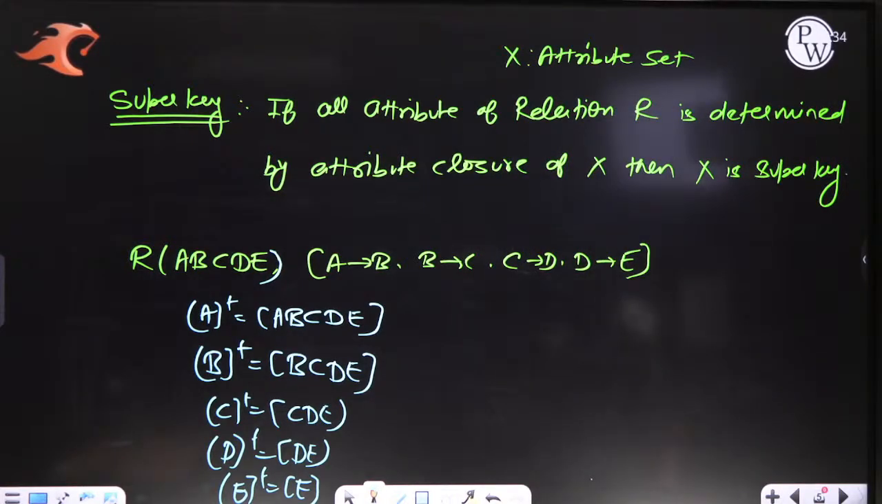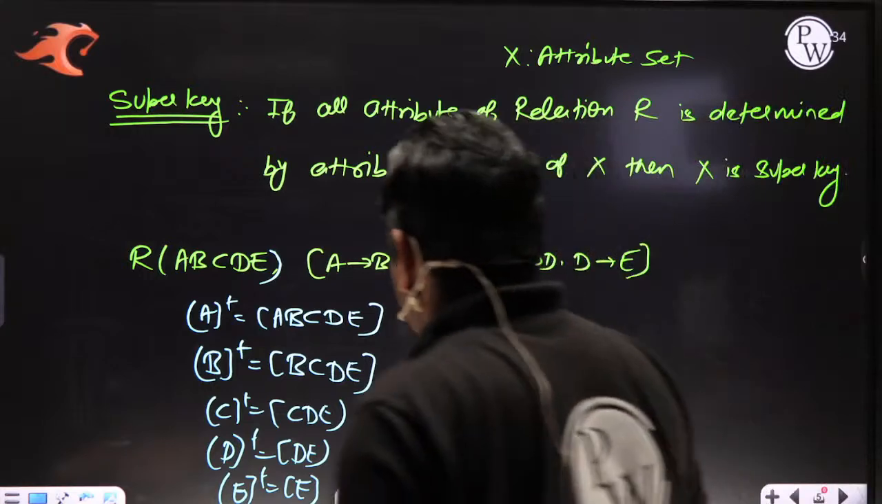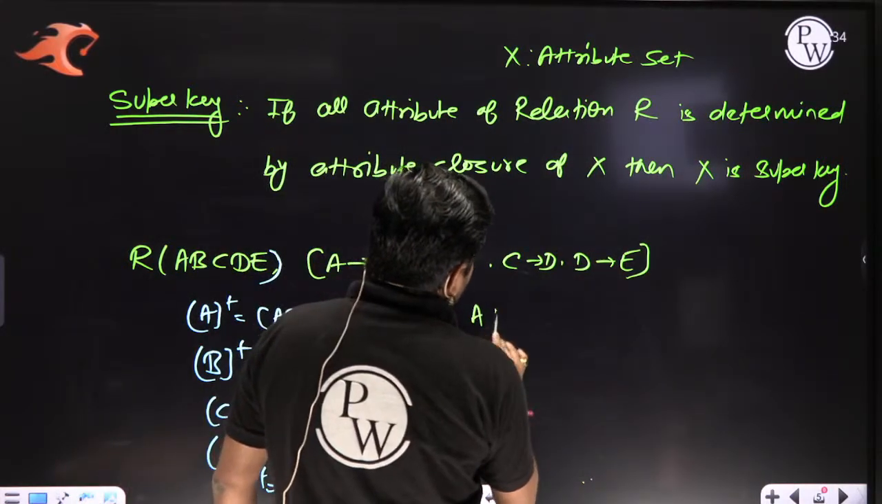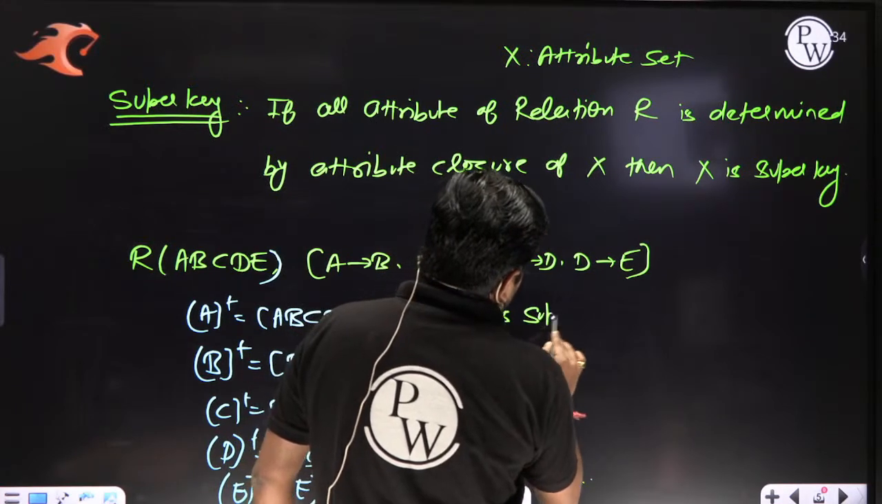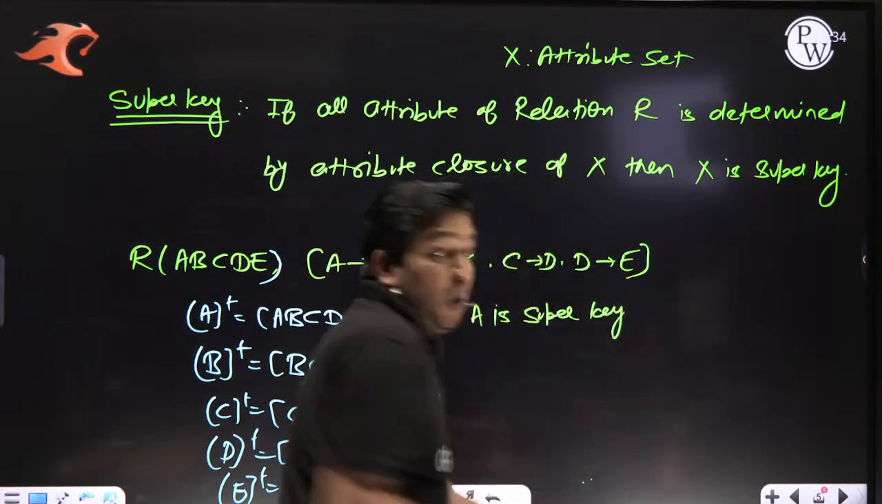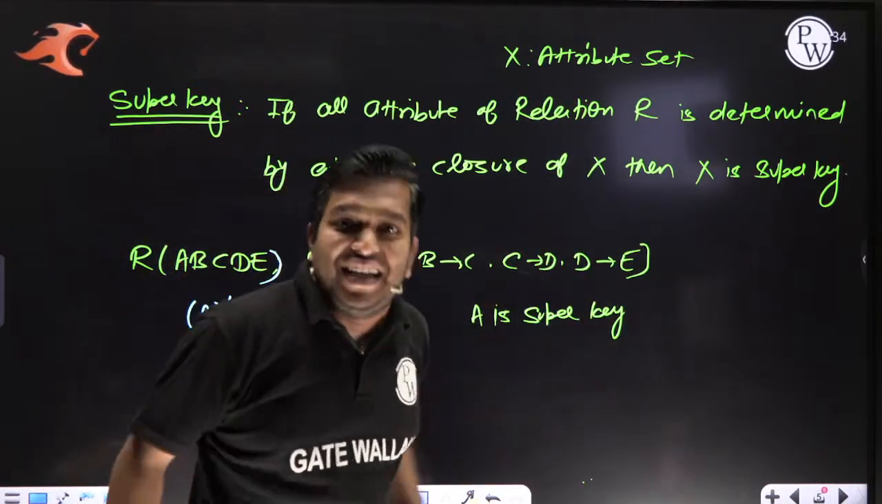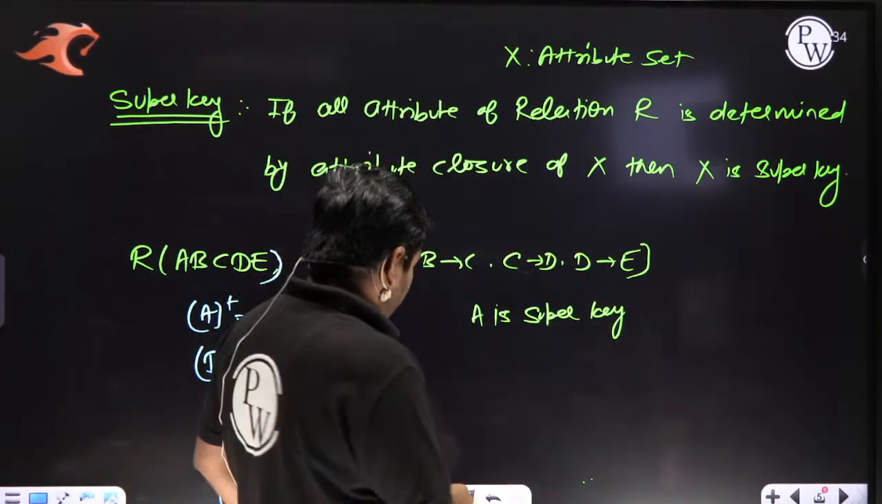So, you tell me from which attribute set I am getting all attributes. Very good, Sham. Sir, from the attribute A, I am getting all attributes of relational schema R. So, sir, we can say A is a super key.